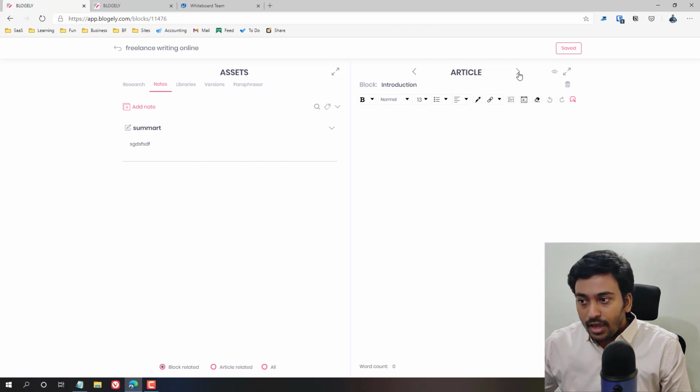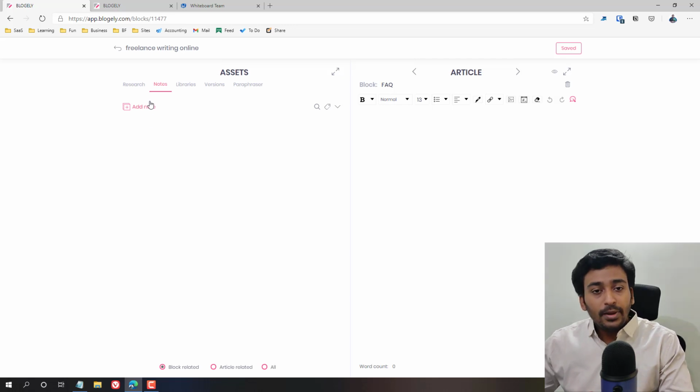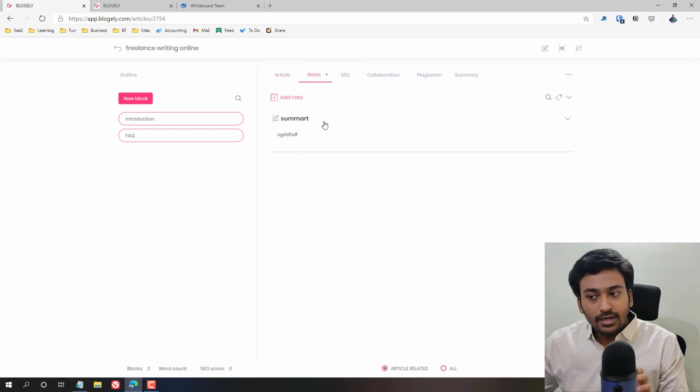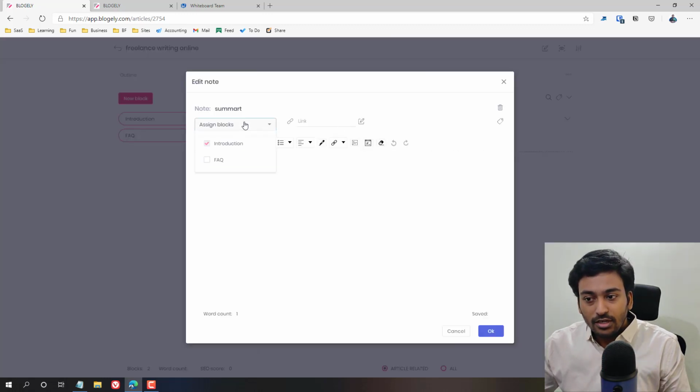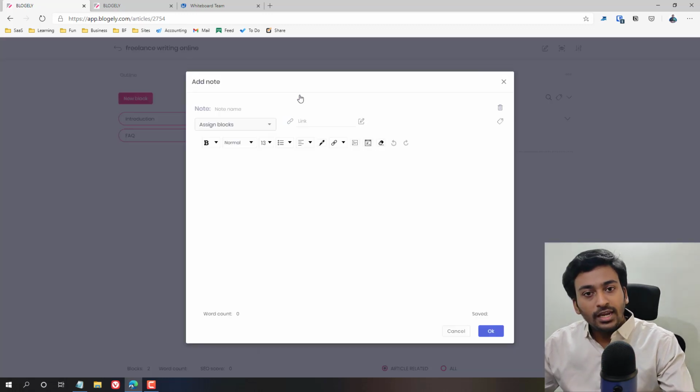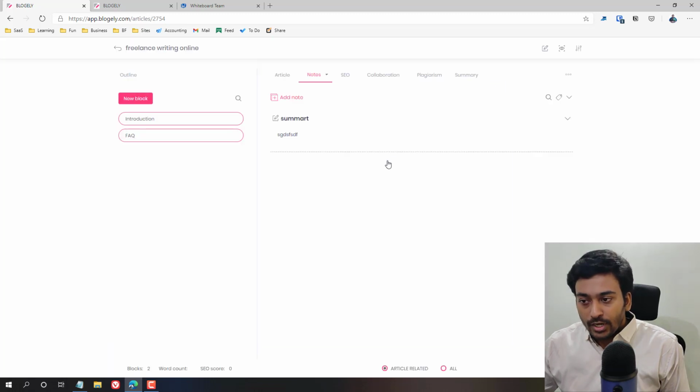Let's say, for example, I go into a different block, that note disappears because I made sure to create that note not as a global note but only for that particular section. If you want to keep it as global, you can do that also. Notes is a section where you create your own notes, you bring in content from the Chrome extension, whatever notes you want, you can do that.